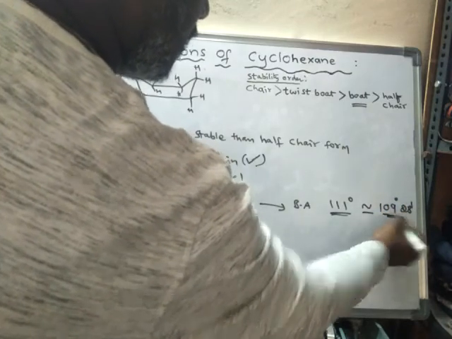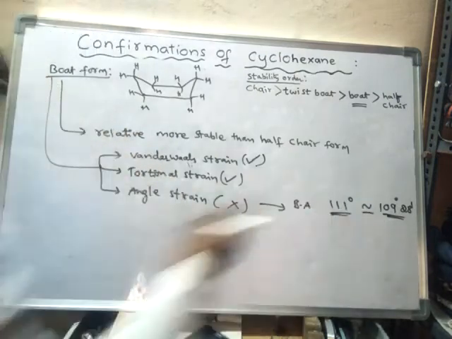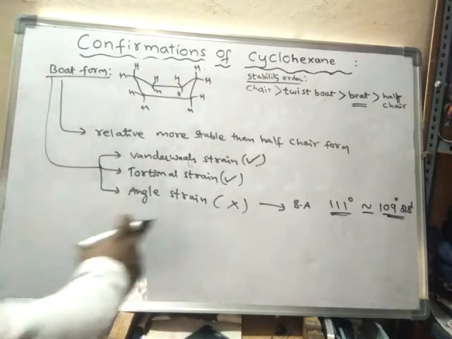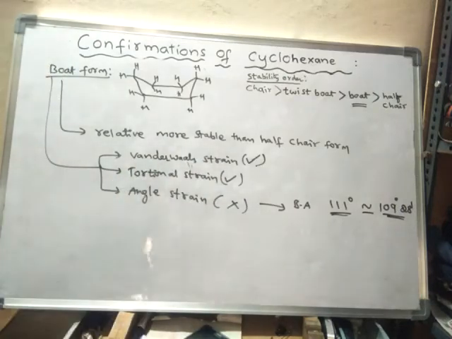That means it is very near, so there is not that much angle strain. So angle strain is absent in boat form, and it contains van der Waals strain and torsional strain.